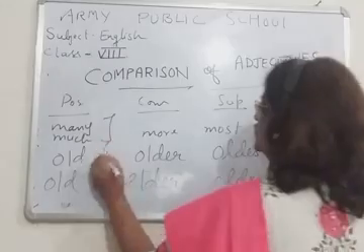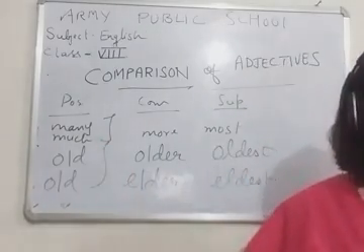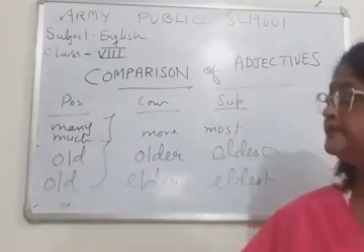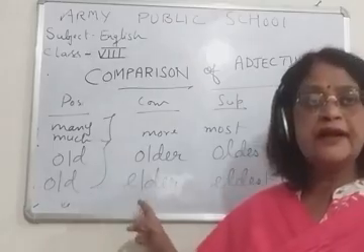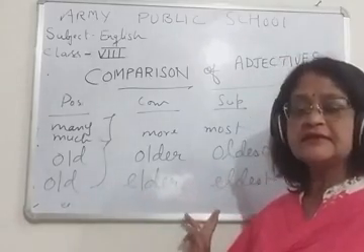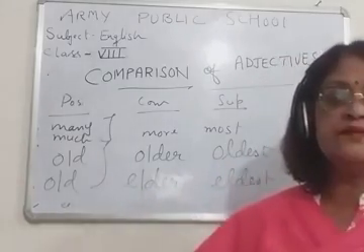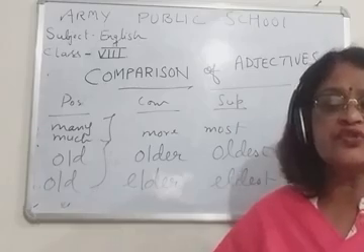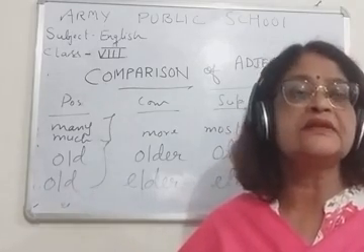Don't get confused here. Okay, old, older, oldest. Old, elder, eldest. Okay, so children, now I hope you have understood about degree of comparison.